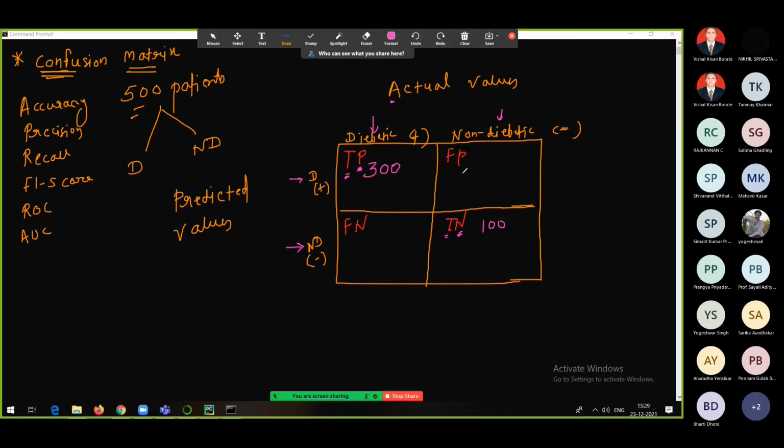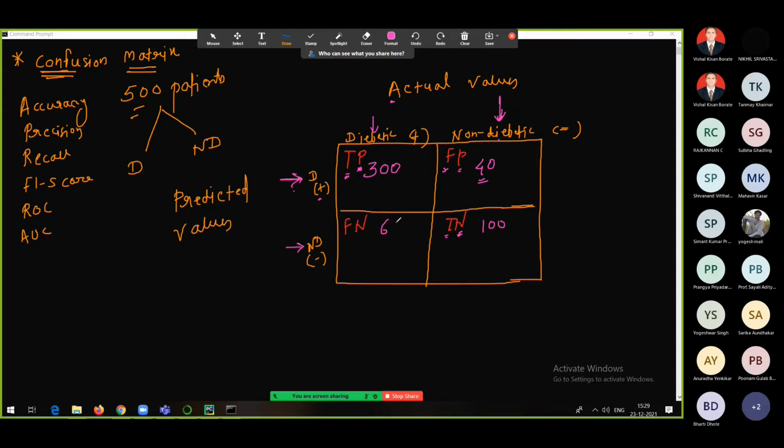So let's suppose out of this, false negative value is 40. What do you mean by this? It means our model is saying that there are 40 patients who are diabetic, but actually they are non-diabetic. So our model is false about whatever it is saying for positive patients. False positive. Our model is saying that there are 40 patients who are diabetic, but actually they are non-diabetic. So our model is false.